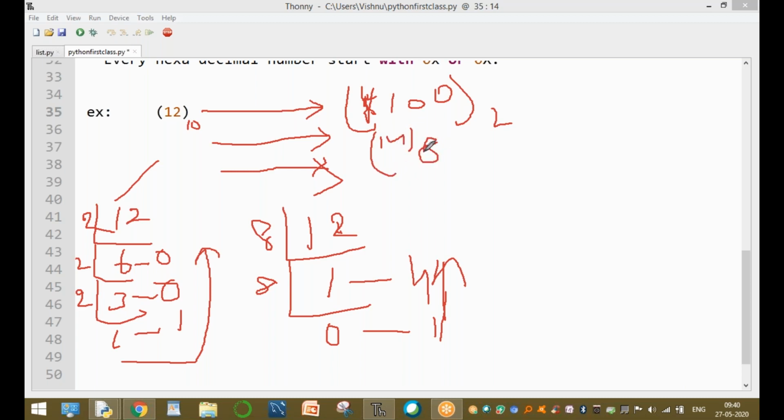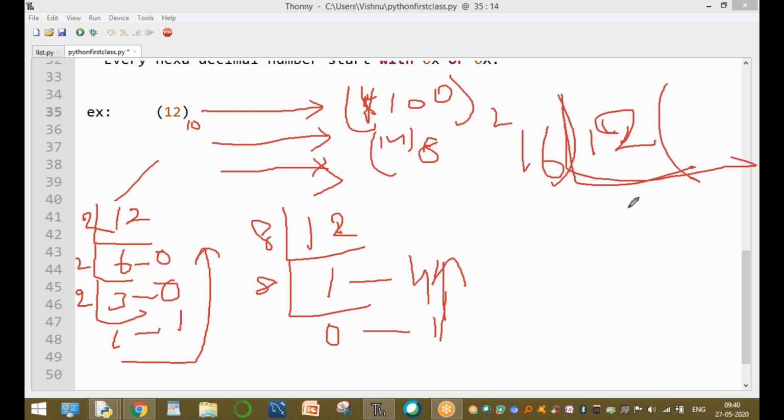Clear? So this is decimal to binary and decimal to octal. Again, one more value: converting into hexadecimal. The conversion is like this: divide by 16, and the answer is 12.